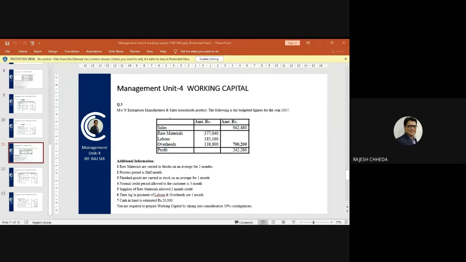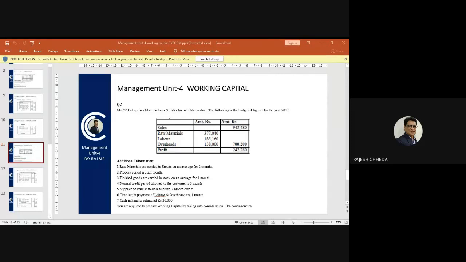Next one. Time lag in payment of labor and overheads are 1 month. So both the items, laborer also waits for 1 month, overheads also wait for 1 month. That's your assumption. So you calculate time lag, and under that outstanding labor. Let's calculate outstanding labor.